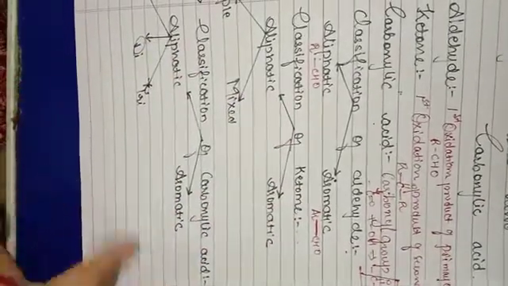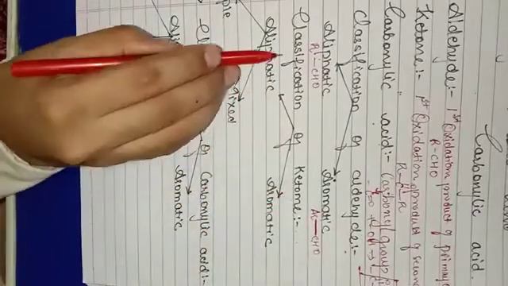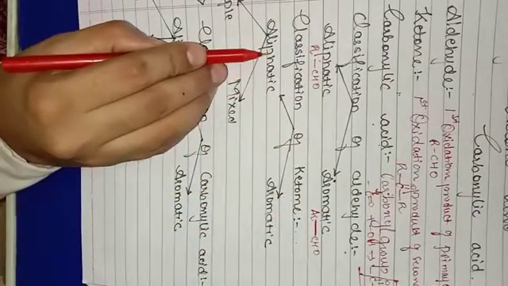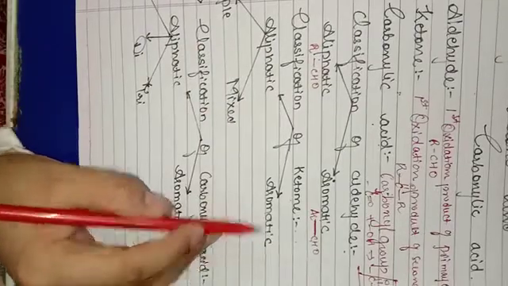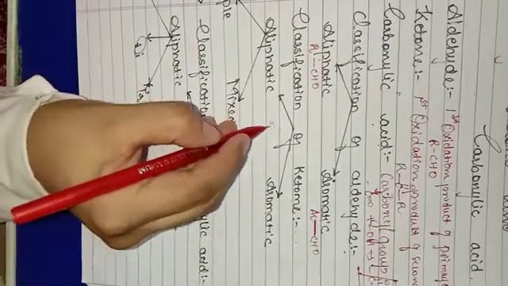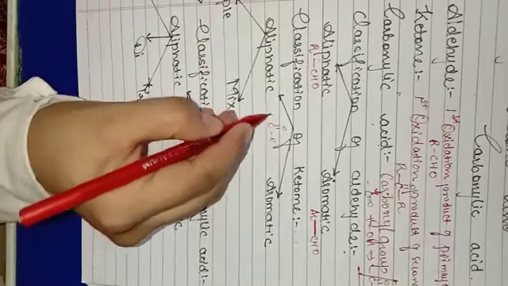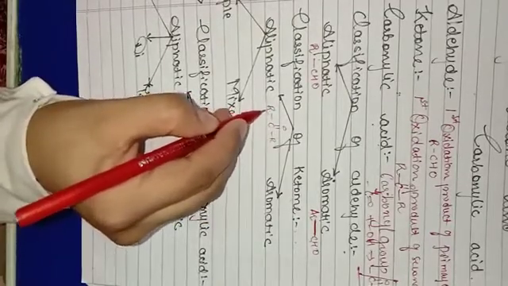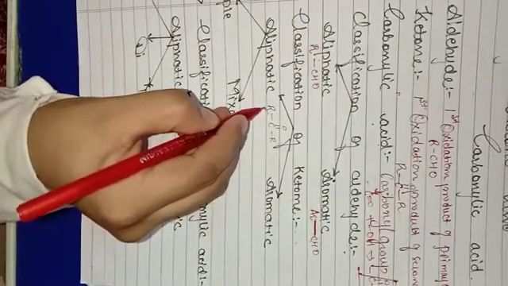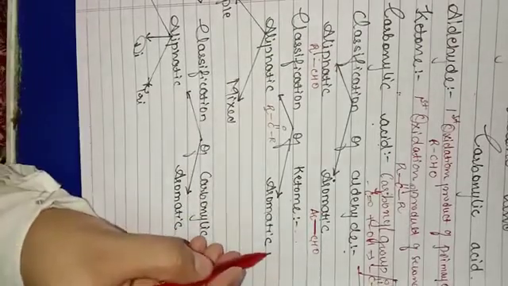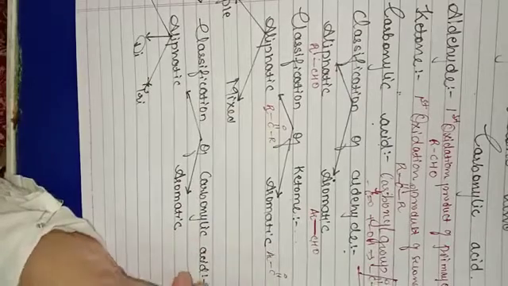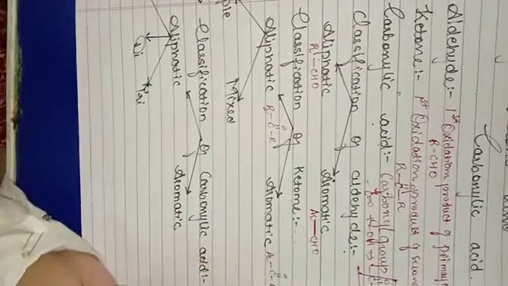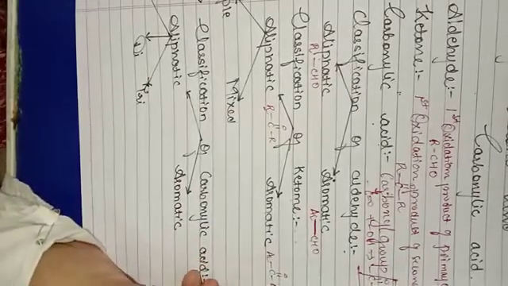Next, classification of ketone. It is again classified into two types, aliphatic and aromatic. What is aliphatic? When the functional group of ketone is linked to an open chain compound. What is aromatic? When the functional group is linked to an aromatic compound. Here it might be aromatic or R.